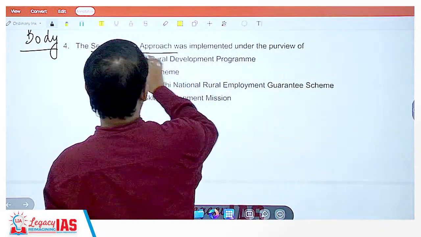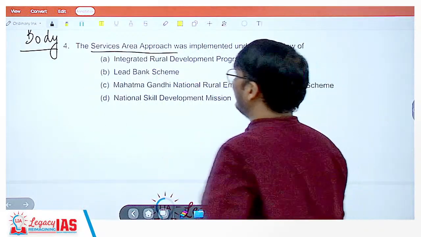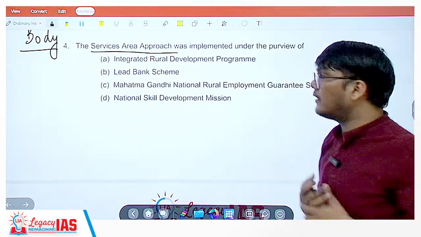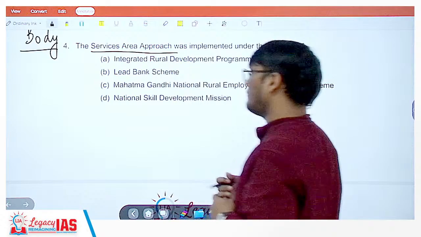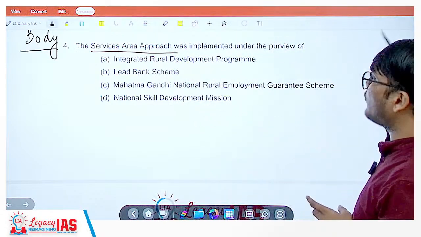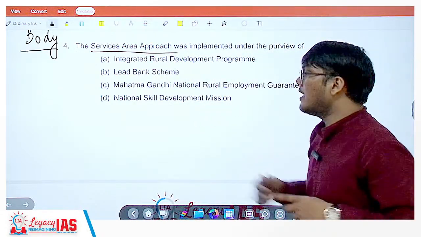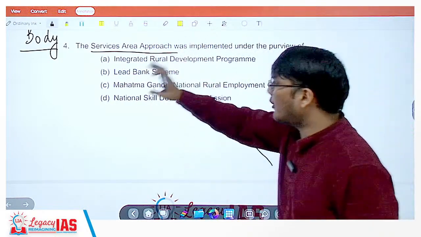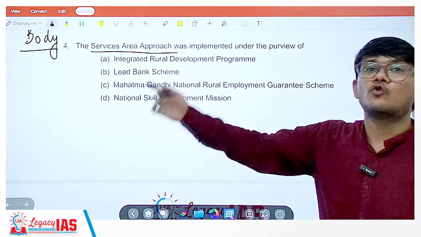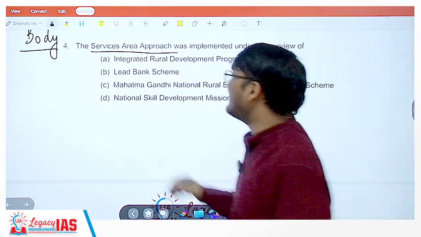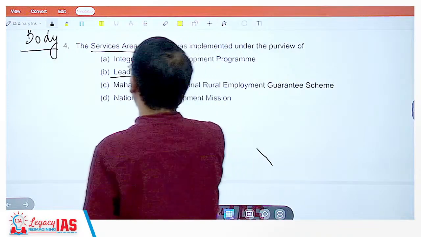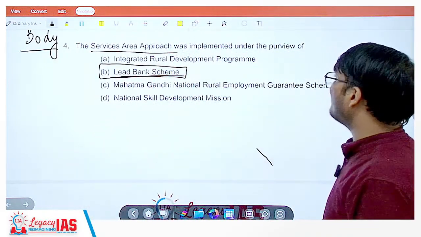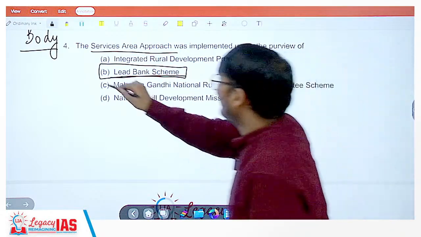So the service area approach was implemented under the purview of the Integrated Rural Development Program. Service area approach, it's quite possible. Lead bank scheme, possible. Mahatma Gandhi National Rural Employment Guarantee Act, even this is possible. National Skill Development Mission, even this is possible. So you cannot apply such a logic; either you know it or you don't. But the lead bank scheme was in the news, and hence you should know that the service area approach was implemented under the purview of the lead bank scheme.